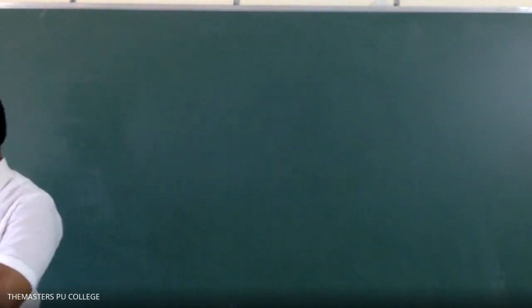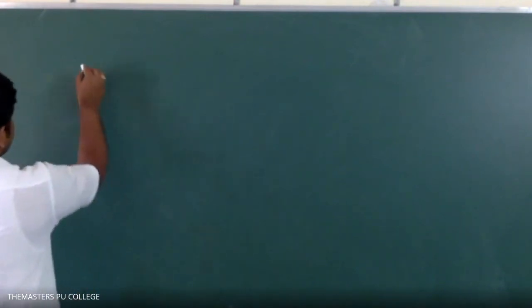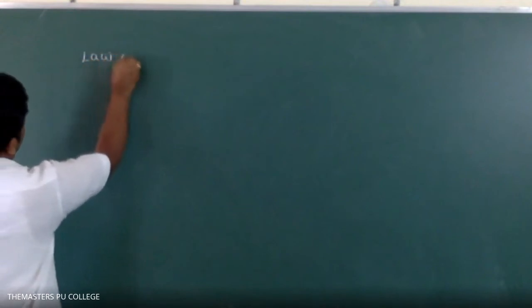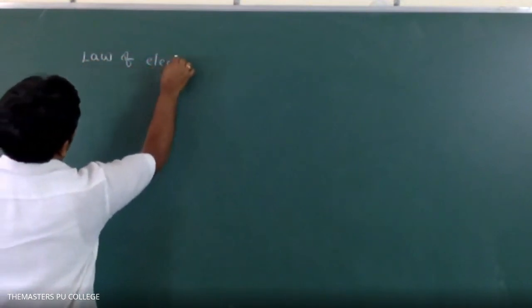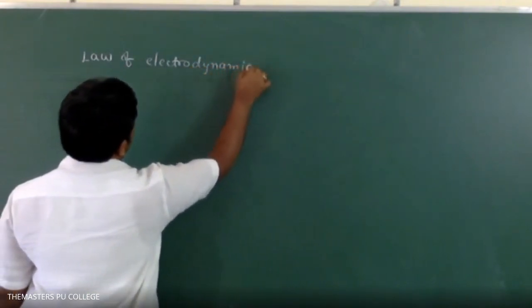First drawback: it is against the law of electrodynamics.